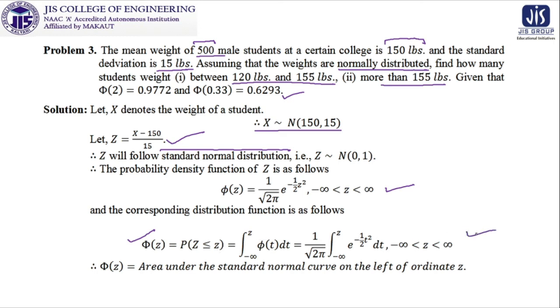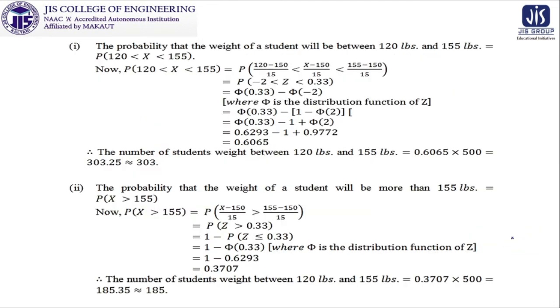Now Φ(z) is the area under the standard normal curve on the left of the ordinate z. That means left, in this way. The first question will be addressed by this form: the probability that the weight of a student will be between 120 pound and 155 pound is our requirement.